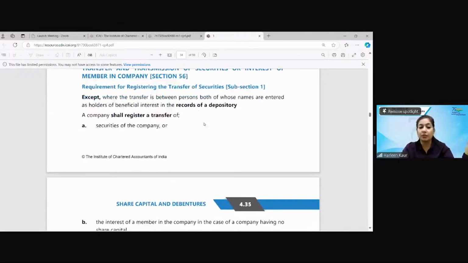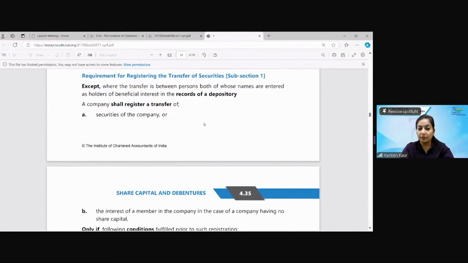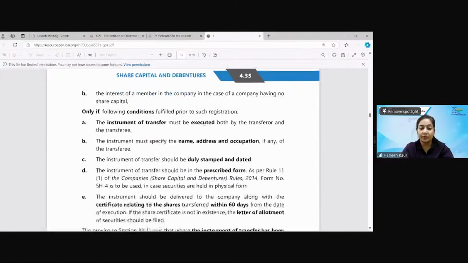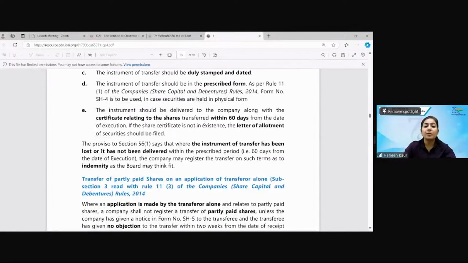In case of depository, you have to include the name of the beneficial owner, and other transfer deed things we have done. So if the instrument has been delivered or has not been delivered or has become lost, then within 60 days, the company will register the transfer on the basis of indemnity, meaning the company will get a signed indemnity bond. It has to be signed, saying, okay, fine, we have agreed. Then only will the board take the signatures and sign the indemnity, and then only will the transfer be made.